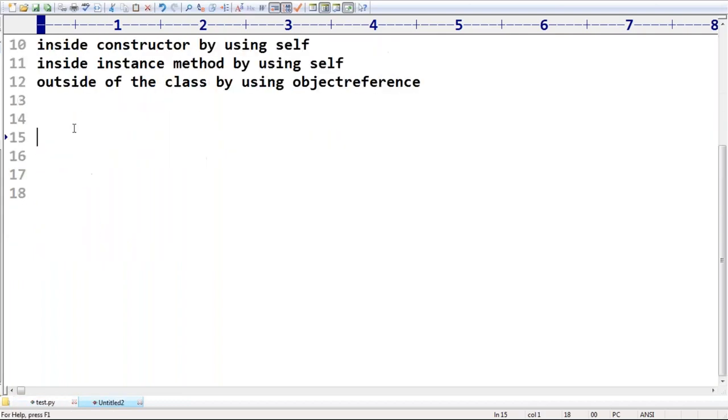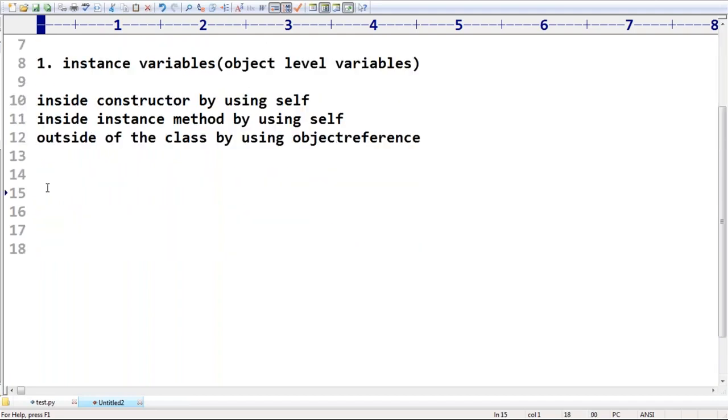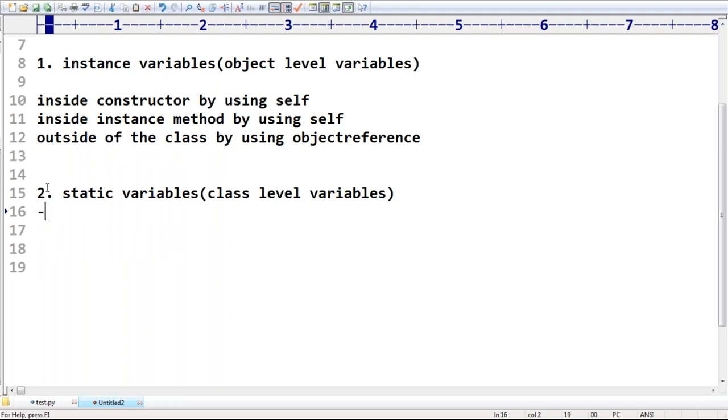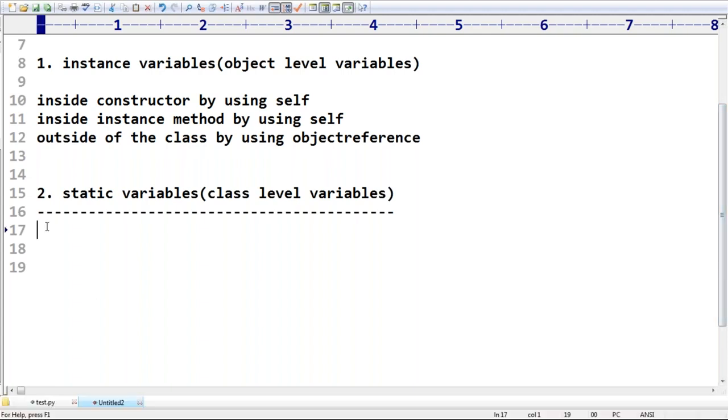Not required to keep much explanation about this instance variables story. Next, after instance variables, the second level we also covered, sir. What is the second level? Static variables, right? Sir, if the value of a variable is not varied from object to object, fixed for all objects, then we have to declare such a type of variables at the class level.